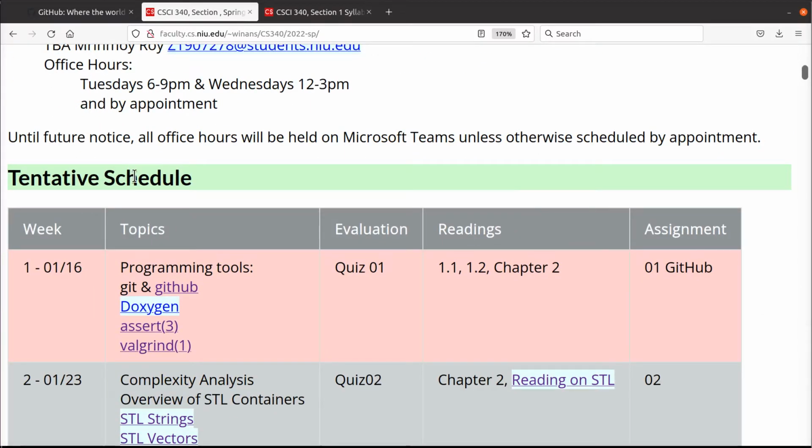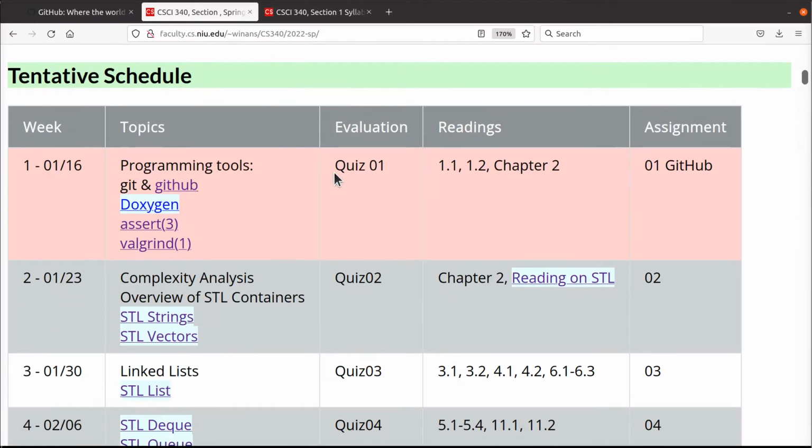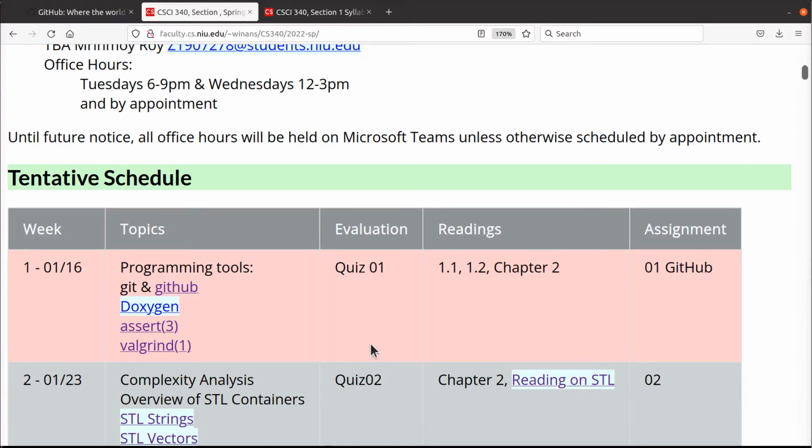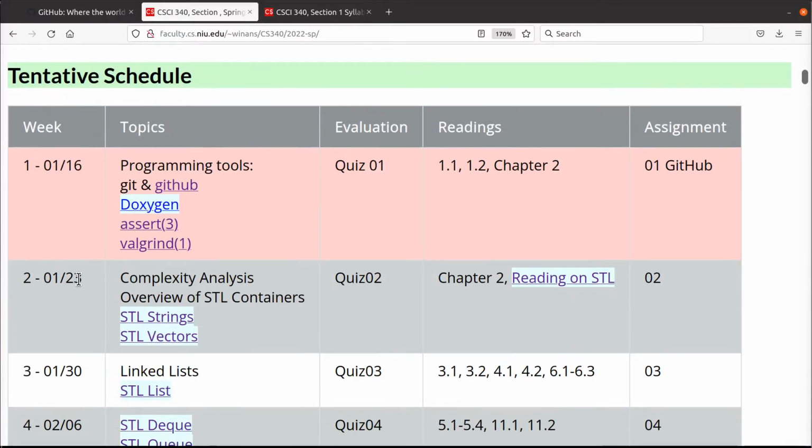All right? The schedule section down here. This is tentative, and who knows what could happen during these times. These are the topics we want to cover, and in what order, throughout the semester. This red bar here will move down as time progresses. This is the week we're in right now. Next week, the red bar will move down here, okay? So it'll just walk its way through the semester. It's mostly to let me know what's going on, in case you can't remember whether it's week 1, 2, or which date it is and stuff like that. It moves down, I think, every Monday.